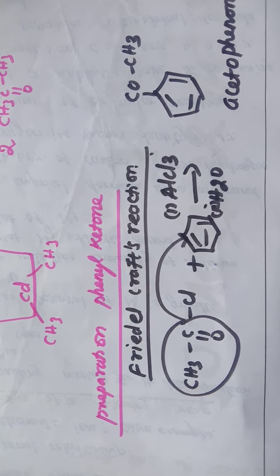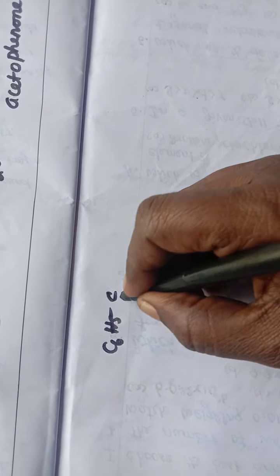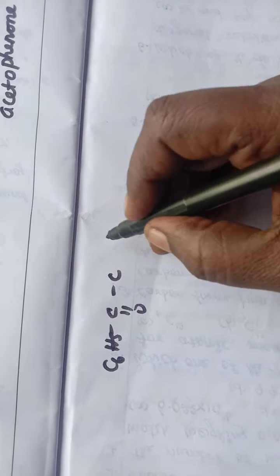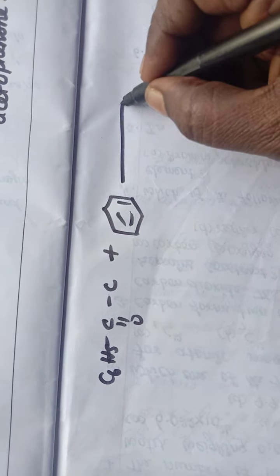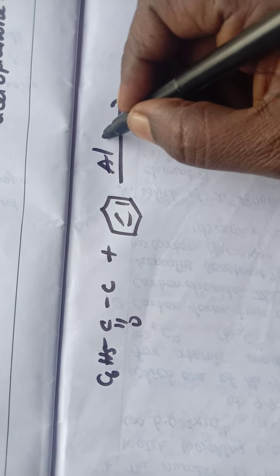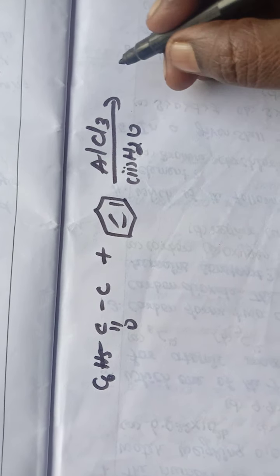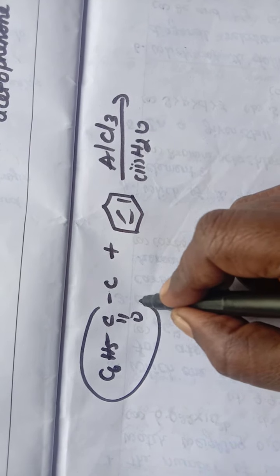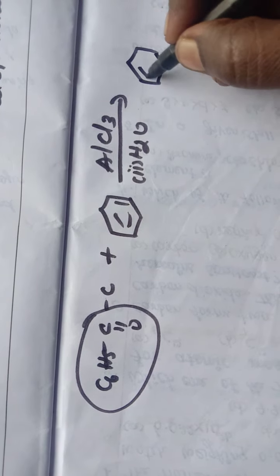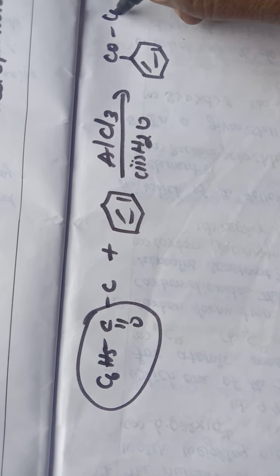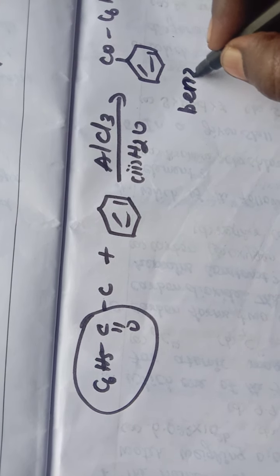The same way, benzoyl chloride, C6H5 C double bond O Cl. This is benzoyl chloride. When it is treated with benzene in presence of aluminum chloride, AlCl3, followed by hydrolysis with water, here also acylation takes place. This group is added to the benzene ring. So we will be getting C6H5 CO C6H5. Name of this compound is benzophenone.